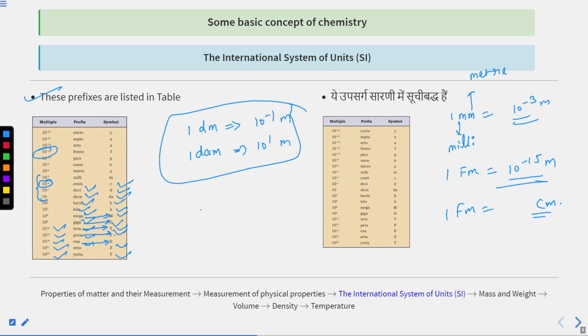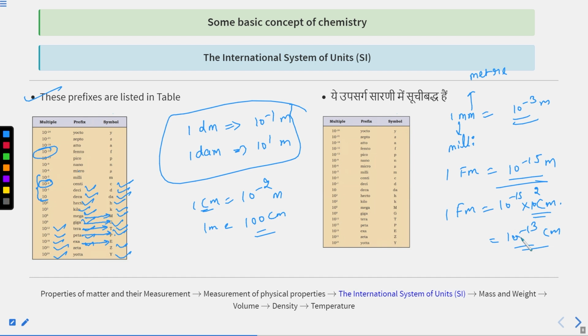If I am saying 1 centimeter, then centi means 10 raised to the power minus 2 meter. So in 1 meter it comes out to be 100 centimeter. So you can put here 100, and 10 raised to the power minus 15 times 10 raised to the power 2 comes out to be 10 to the minus 13 centimeter.